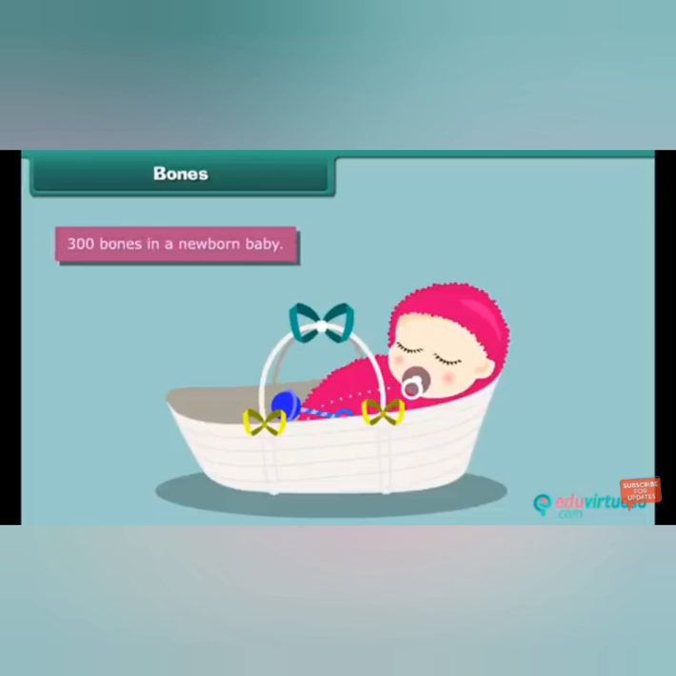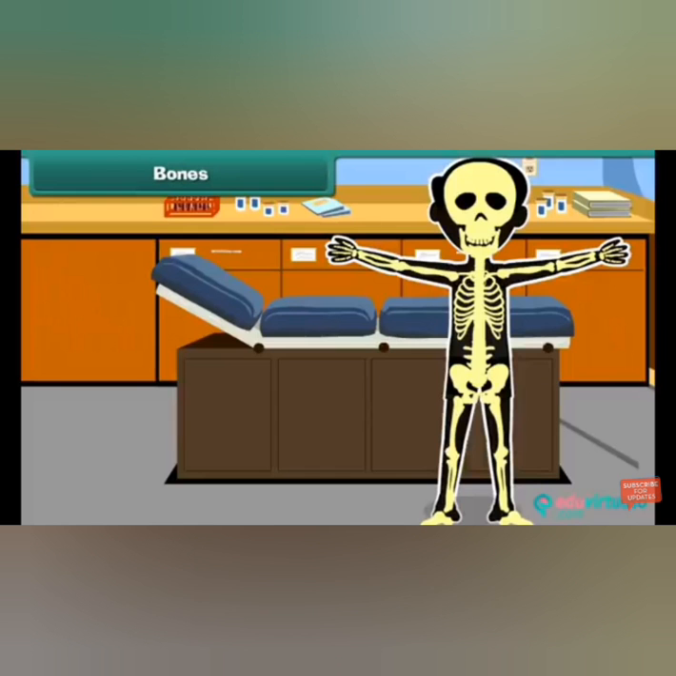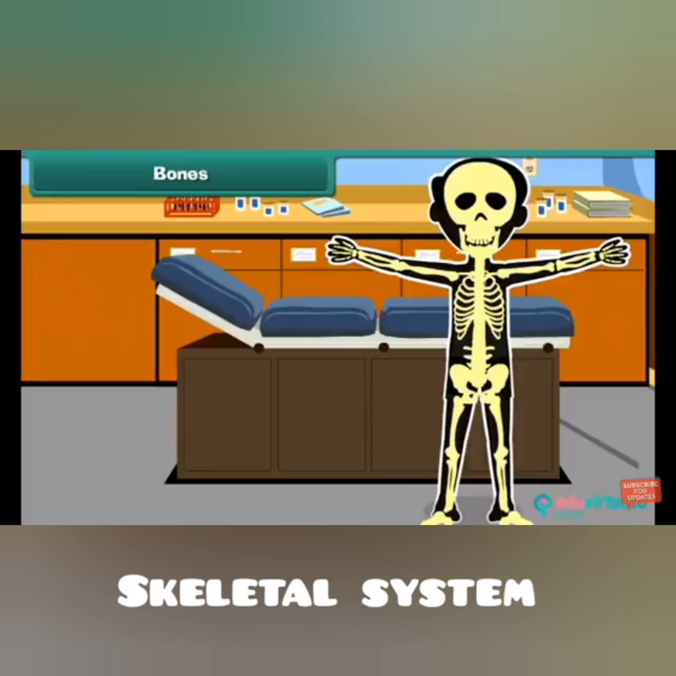Children, let us learn about a surprising fact. Do you know that a newborn baby has 300 bones and an adult has 206 bones? Now let us study the skeletal system and know something interesting. The skeleton is a framework of bones. This framework of bones encloses and protects all the internal organs such as the heart, lungs, liver, kidneys, etc. This skeleton gives shape, support and strength to our body. There are 206 bones in an adult and 300 bones in a baby.